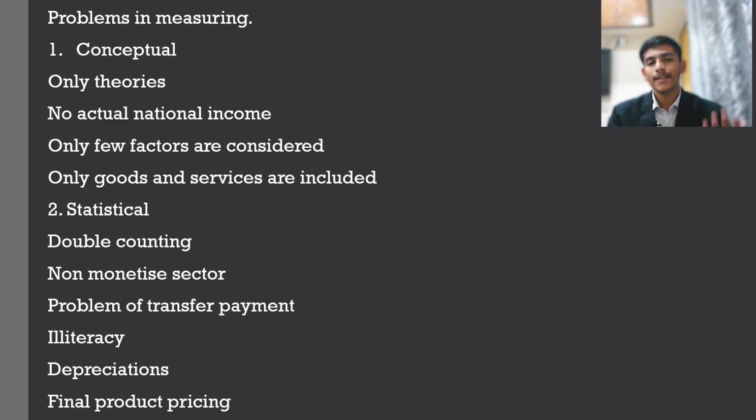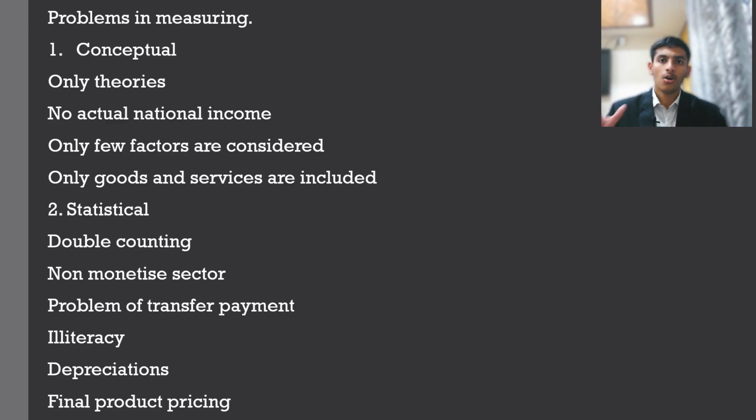So online transactions and all, which cannot be measured by national income. So how do you measure those? Those are just left out. And only goods and services are included. What about other means by which income is generated? These are left out. If we consider statistical problems, there is the value added approach, double counting.